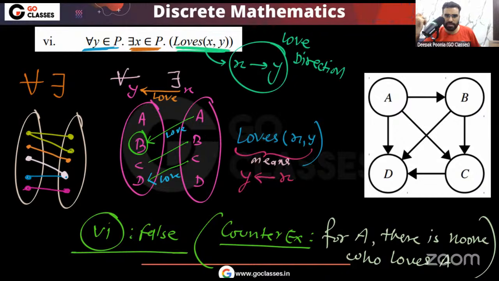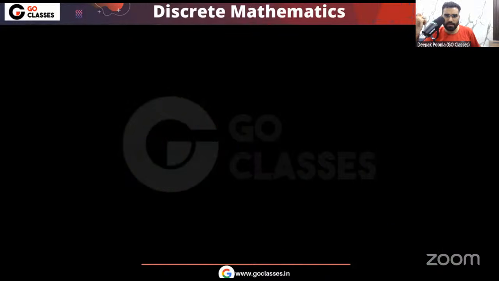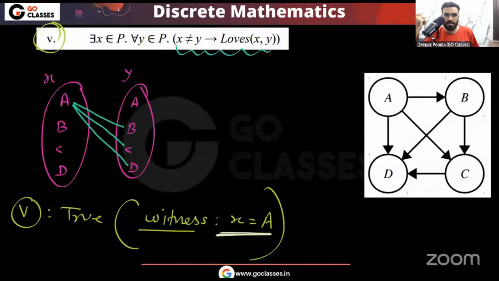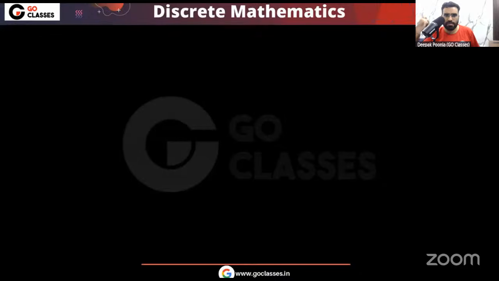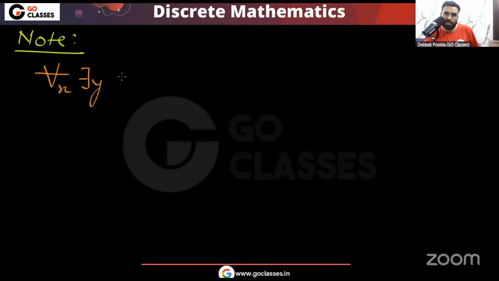Here, let me just quickly make a diagram here. So what I want to tell you, in the goclass lectures also, I told you this. We have taken many similar examples in the goclass lectures also. So here you can see, if you have, for example, for all X there exists Y, and then you have loves XY.